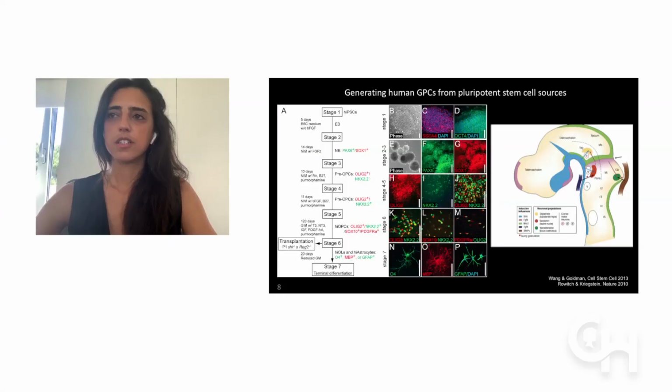Although fetal-derived cells reliably mimic human glial progenitor cells because they are not genetically altered, their source is limited and it is ethically controversial to use them, and such a system would not allow the generation of cells in large numbers that would be required for clinical trials. And for this reason, pluripotent stem cells were used to generate human glial progenitor cells.